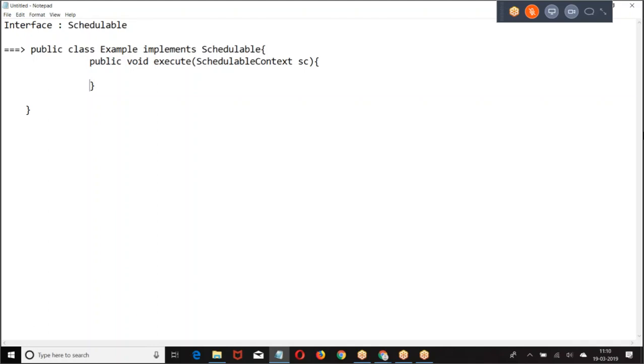What will be there in the execute method? Whatever logic you want to perform is defined within the schedule apex. Now, public class example implements schedulable.